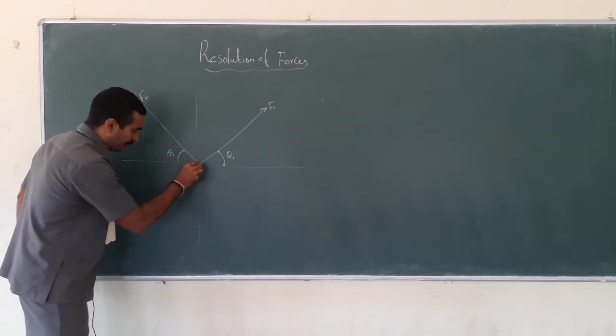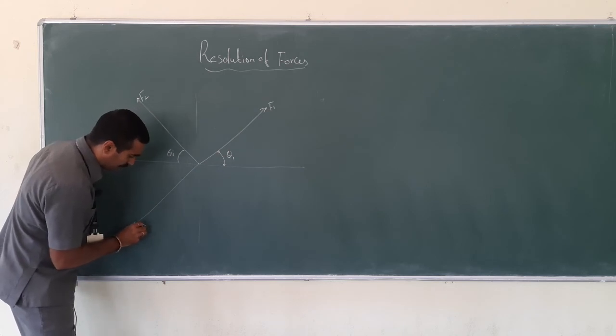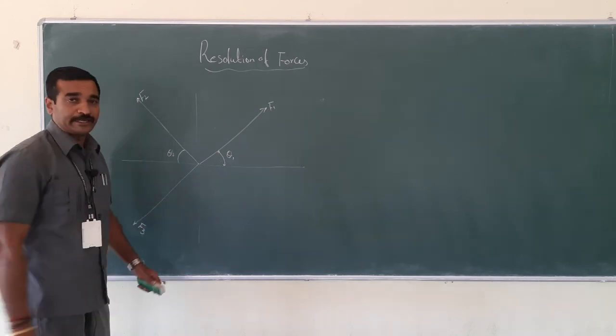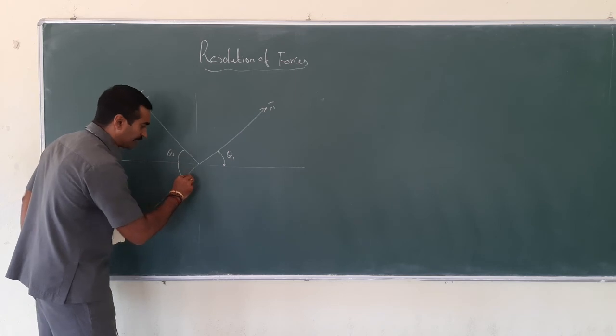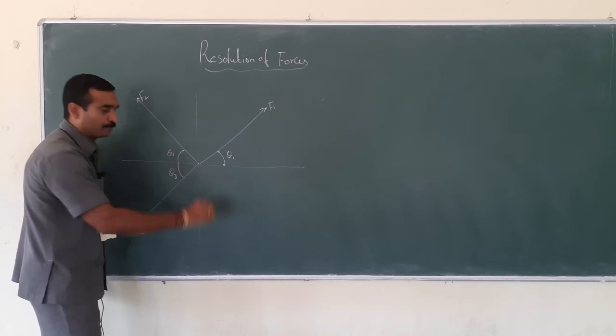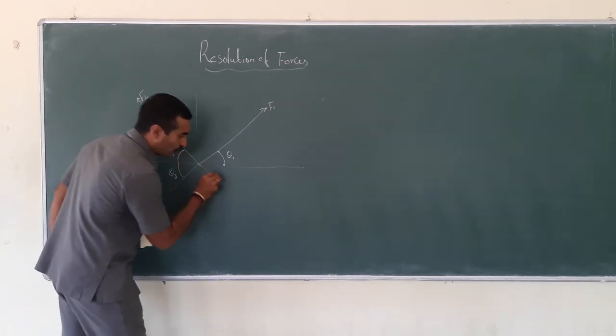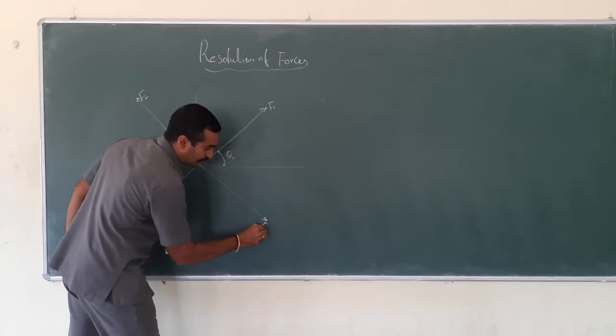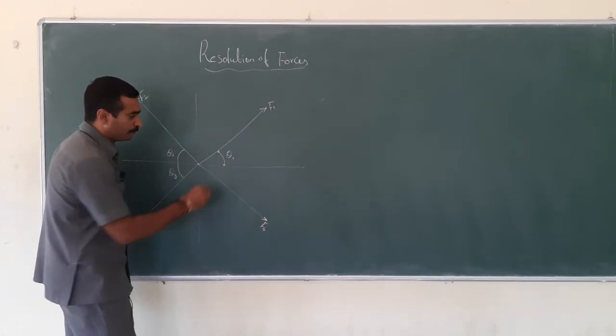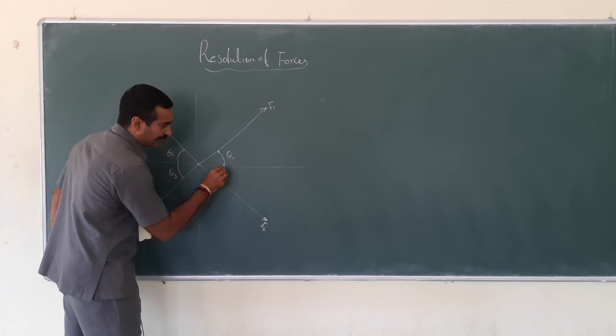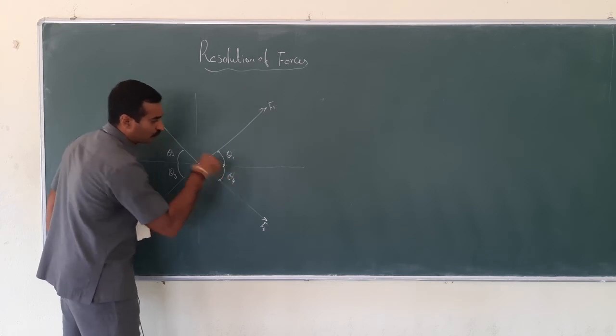In quadrant 3, a force is acting with a magnitude of F3 with an inclination with horizontal as theta 3. And in quadrant 4, a force is acting which is of magnitude F4 and the angle with horizontal as theta 4.